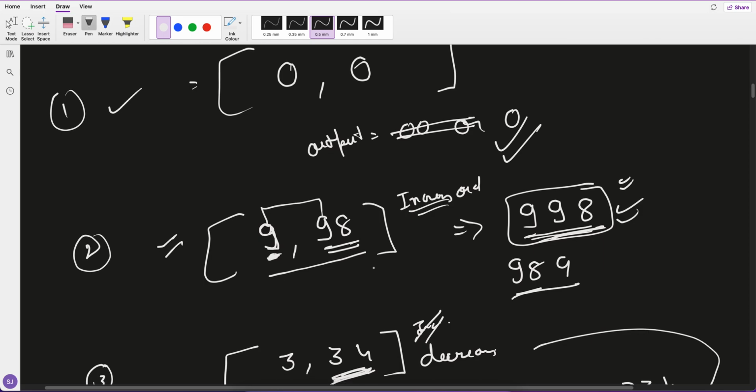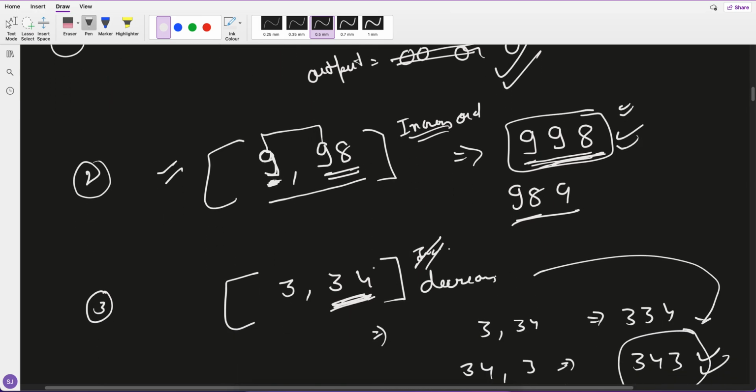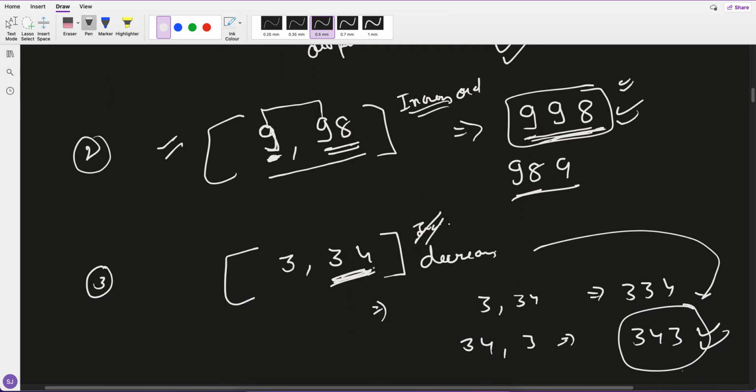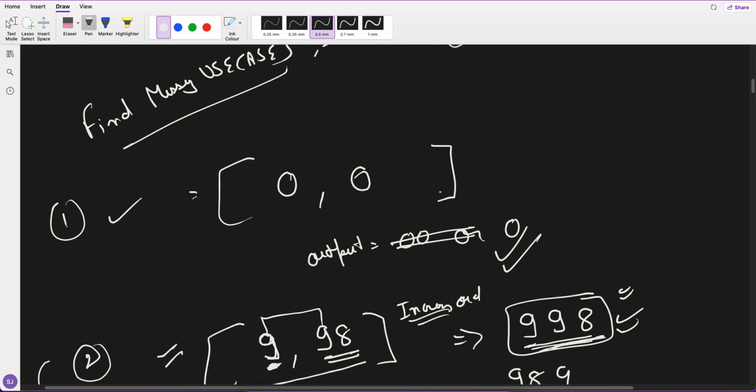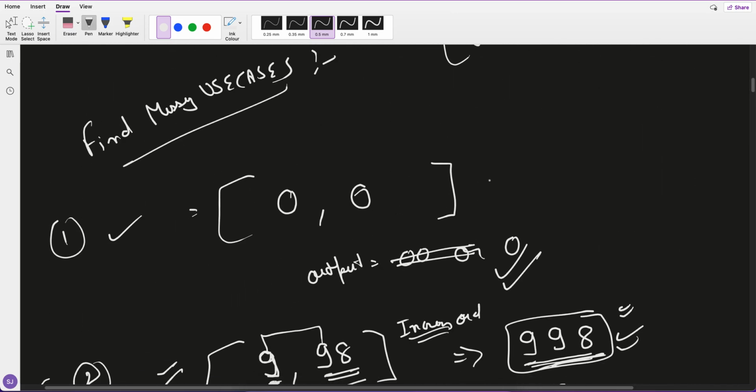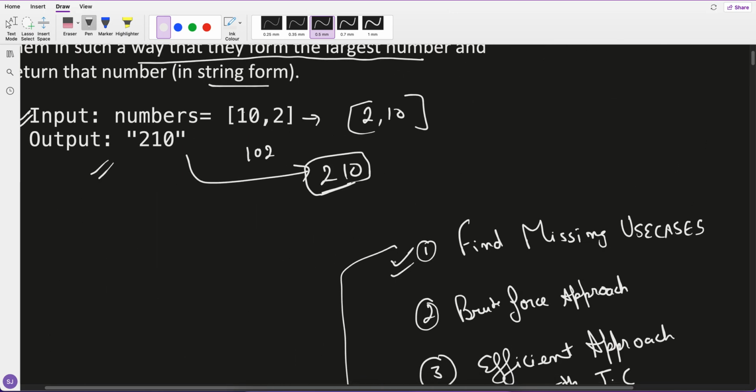These are the different use cases you have to think about before even jumping into the logic, because without this, if we start doing certain sorting and all, it might not work. Direct sorting will not work for sure. In this case we also have to handle 0, 0, and return 0. Okay, so use cases I am pretty much good.